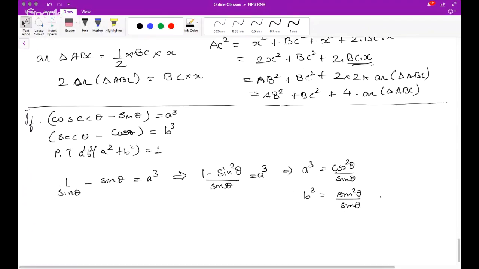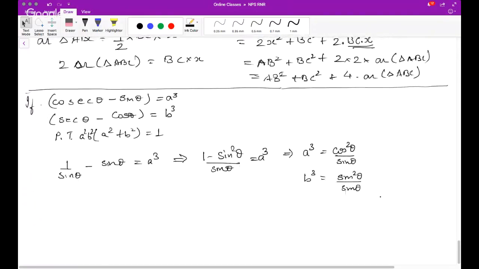Okay, now we have to do a square b square. Okay, now, so a cube plus b cube, let me try this way. So you will get a plus b and a square plus b square. So this is